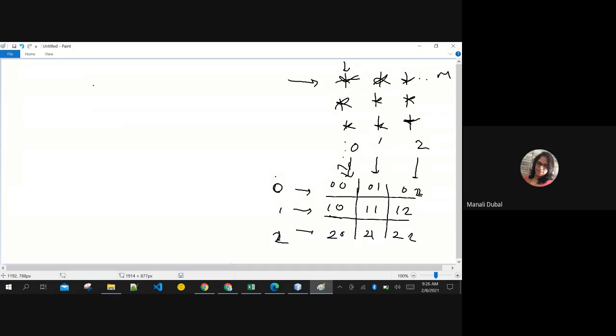Here, see, 0, 0, then 0, 1. These values are varying, changing, right? So the first value I'm guarding with variable i, and the second value I'm guarding with variable j. You can even take a and b, x and y, doesn't matter. These are just the names of the variables, nothing else.